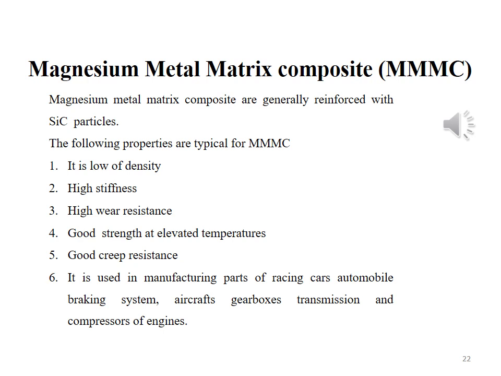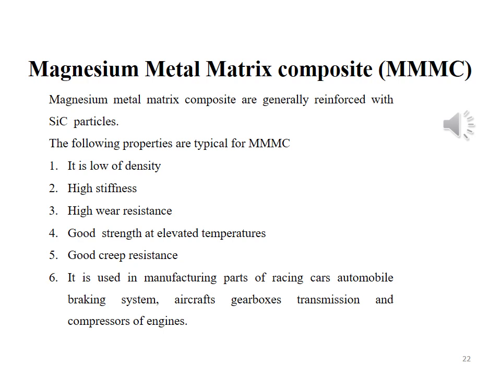This material possesses low density, high stiffness. This material possesses high wear resistance. This material also possesses good strength at elevated temperature. It also possesses good creep resistance, and this material is used.